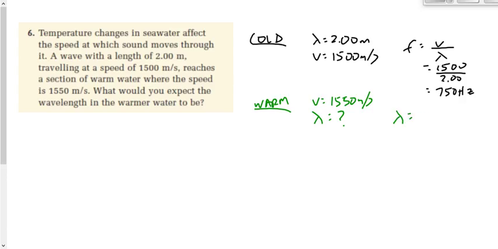Lambda is going to be equal to V over F, 1,550 divided by 750. And I think we end up getting, I want to say it was 2.07. Is that right? Does that sound right? 2.07?